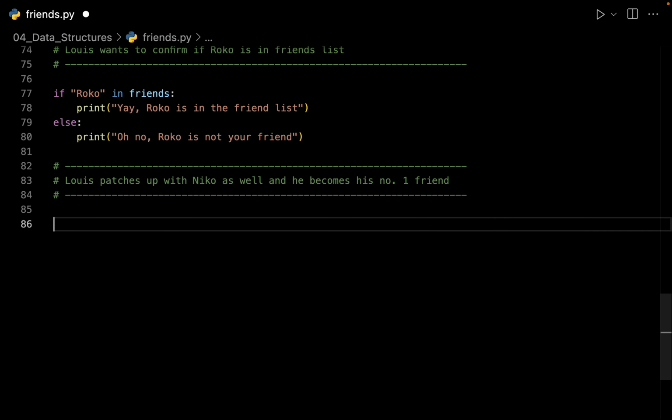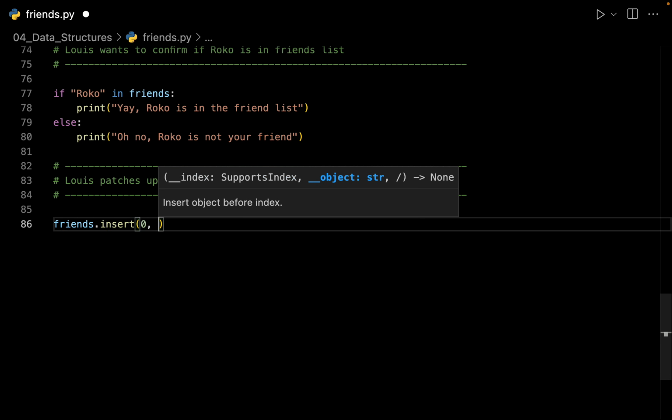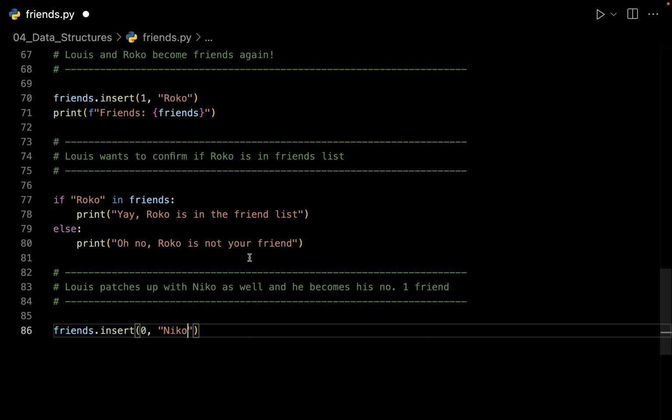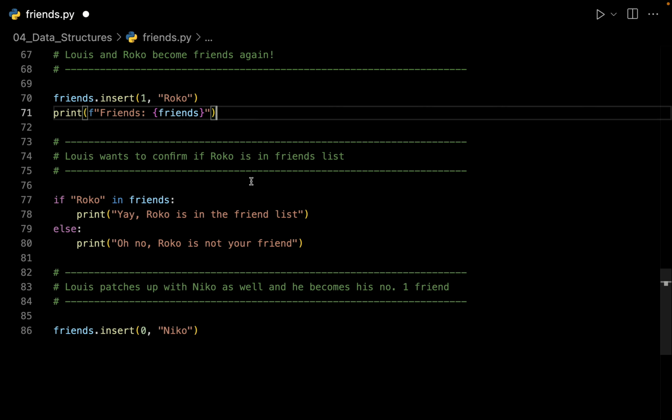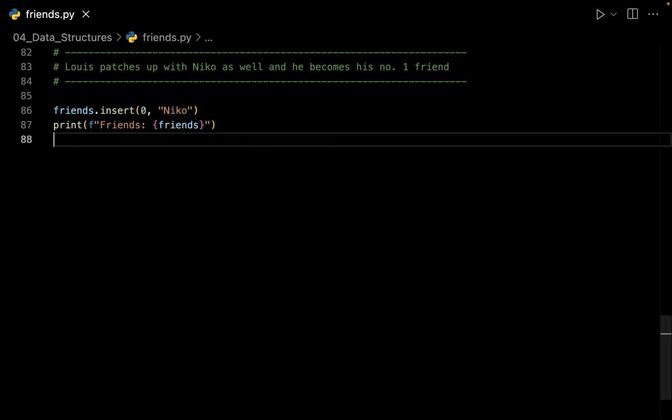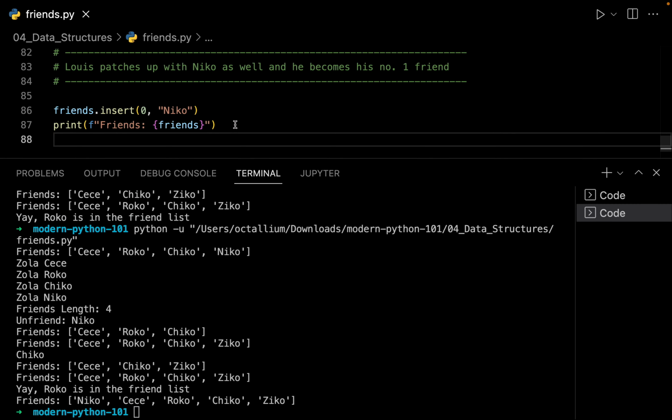So we can say, in my list of friends, I want to insert at index number 0 the element of Nico, and let us print our list of friends as well. So let me go down, let me paste, and let us run this file. And here you can see we have Nico as the first element inside our list.